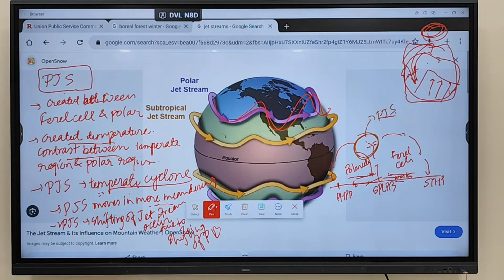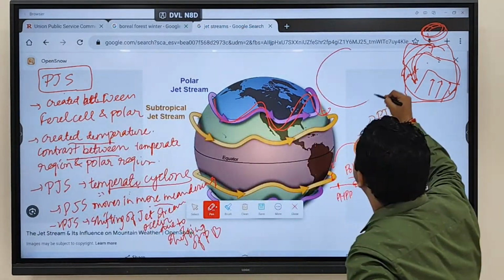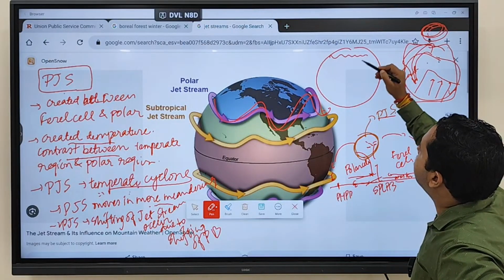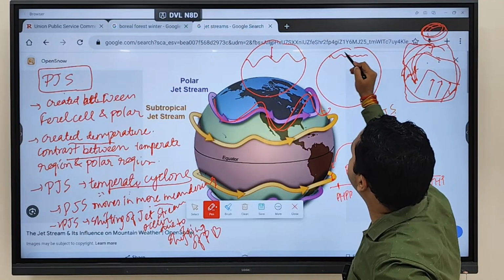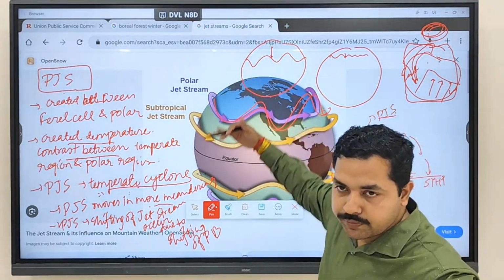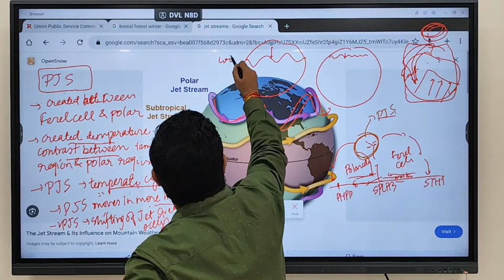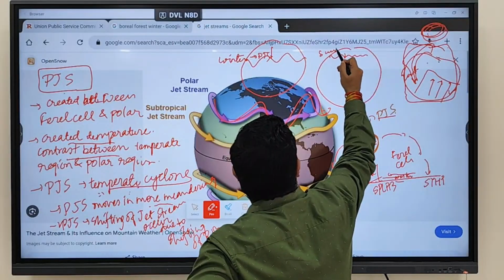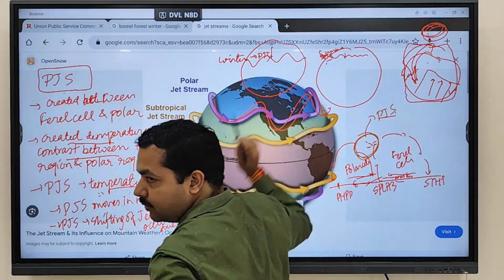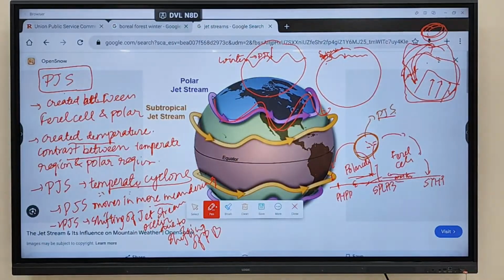So in case of summer, polar jet stream will be over here. But in case of winter, polar jet stream will be much lower than this region, because the pressure belt will shift towards the lower side. During winter, here you'll find polar jet stream. During summer, you'll find it here. Fine. So with shifting of pressure belt, you will see shifting of jet stream also. Clear?